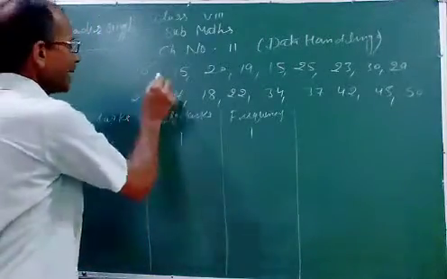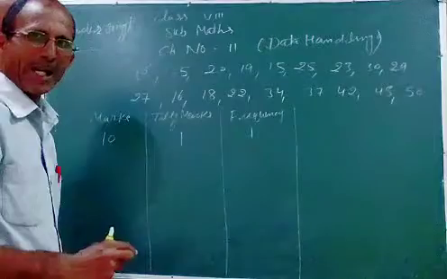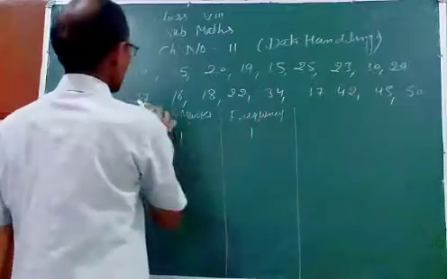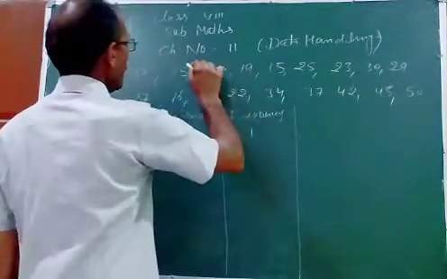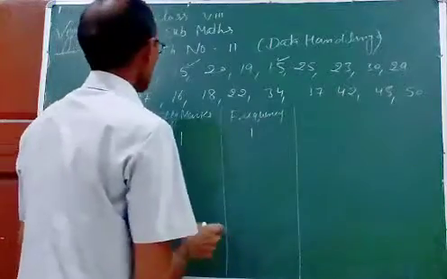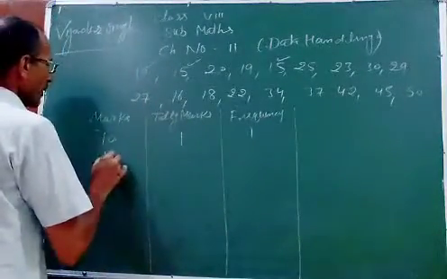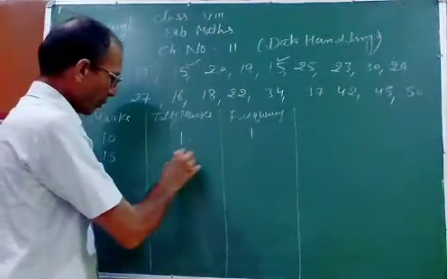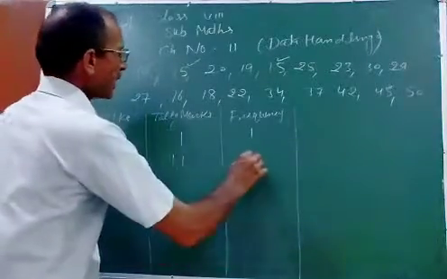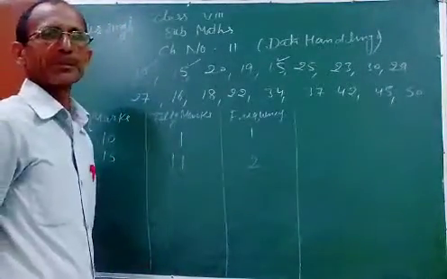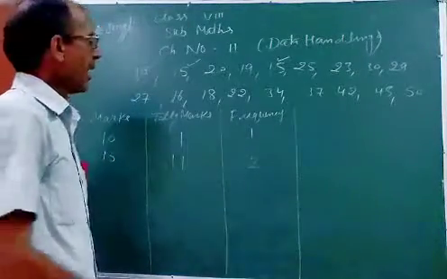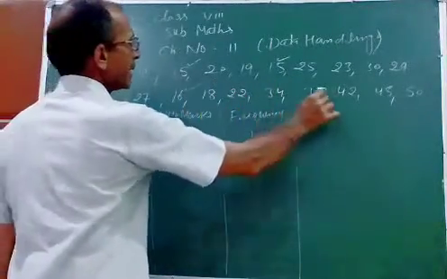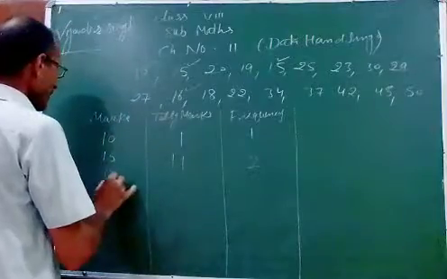Now next, in ascending order we will write. Ascending, you know, small to big. First 10. After 10, the next will be 15. How many 15 are there? 2. So for 1, one tally mark, and for 2, two. So this is the tally marks and frequency here will be 2. Any doubt? Understood? After 15, next is 16. 16 only one time.